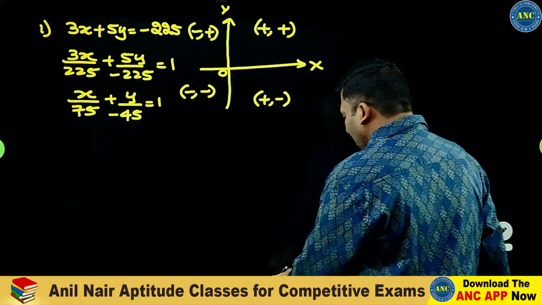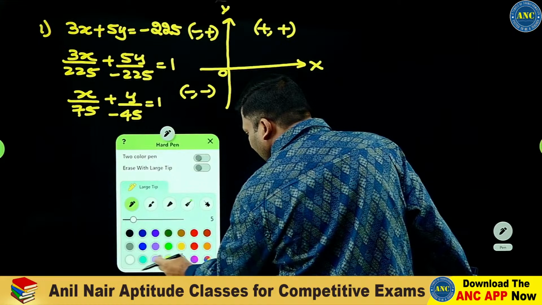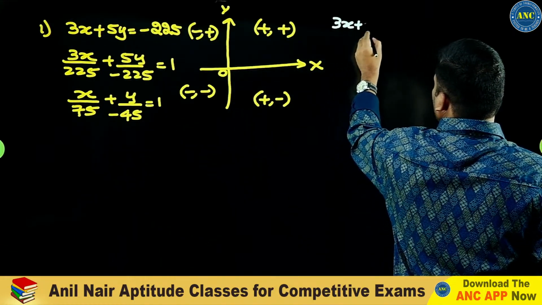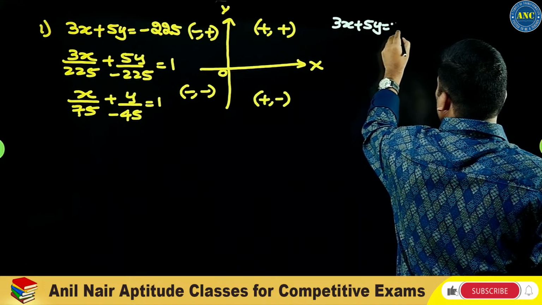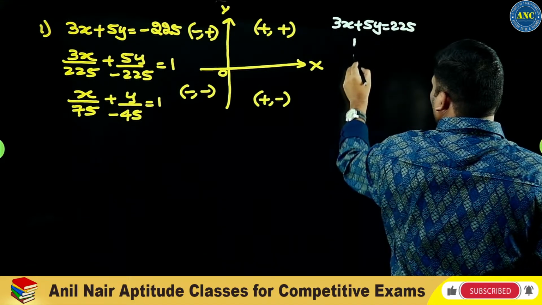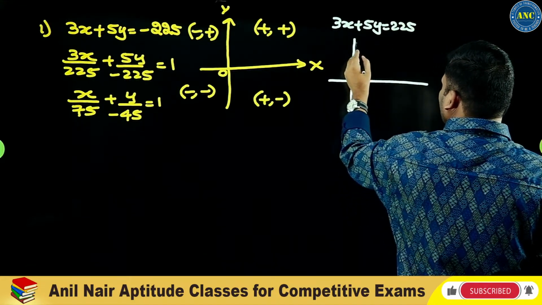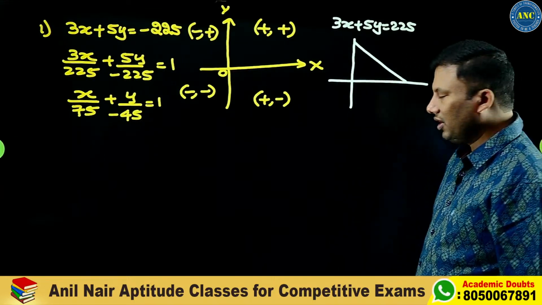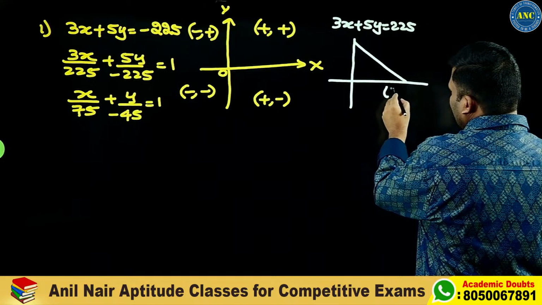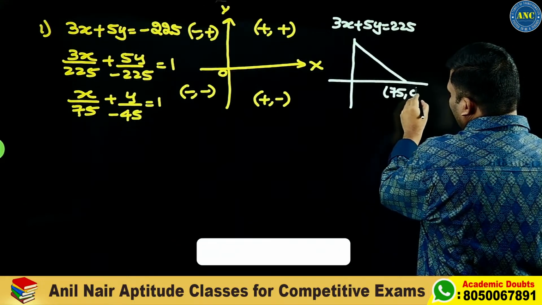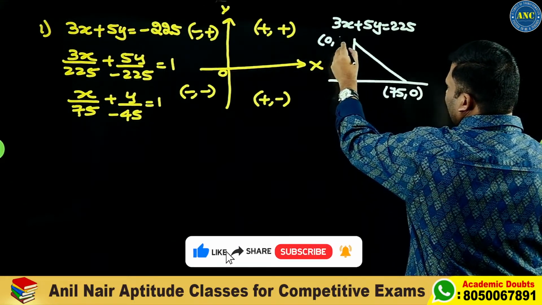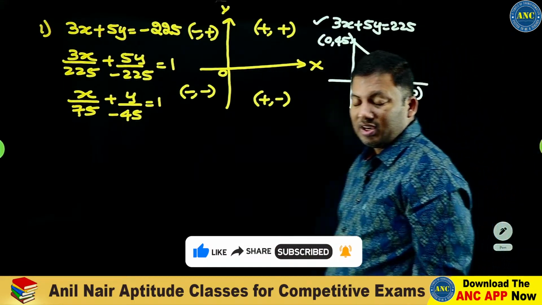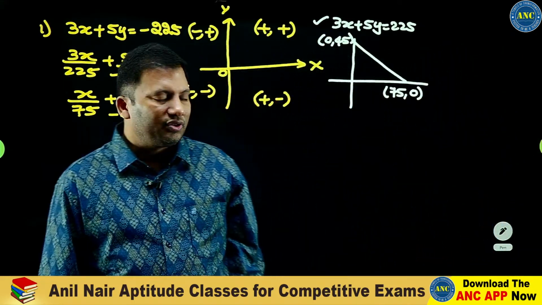If the question were 3x plus 5y equals 225, the figure would have been like this, as we already discussed. It is 75 comma 0 and 0 comma 45. This is the figure for 3x plus 5y equals 225.